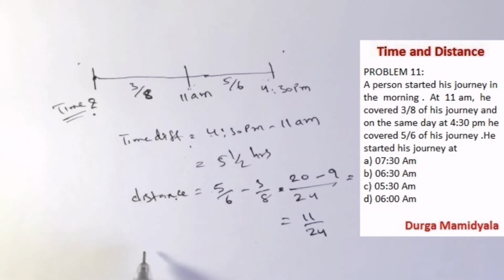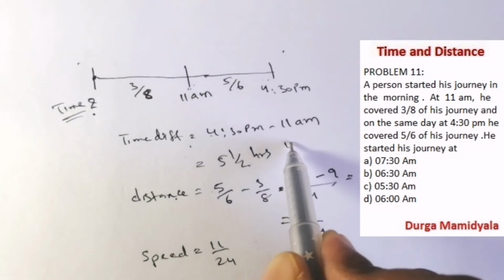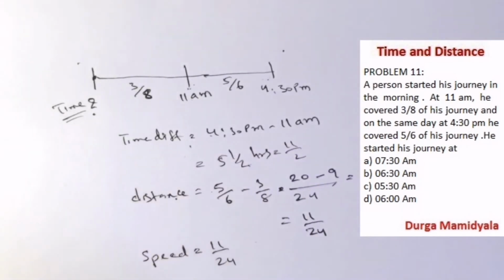Speed is equal to distance by time, that is 11 by 24 divided by 5.5 hours. If we convert, 5.5 is 11 by 2. So 11 by 24 divided by 11 by 2 is nothing but 2 by 11 times 11 by 24. The 11s cancel, so what is the speed? It is 1 by 12. So speed is 1 by 12.